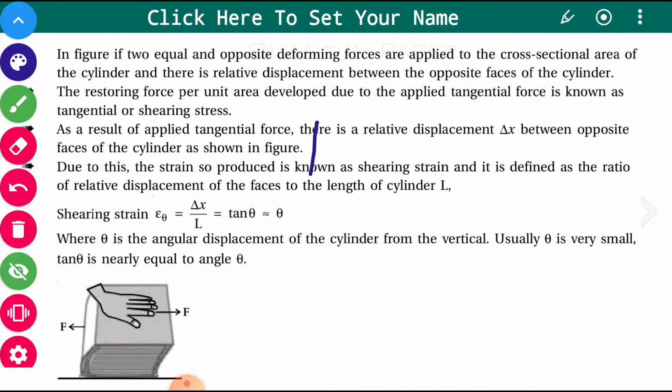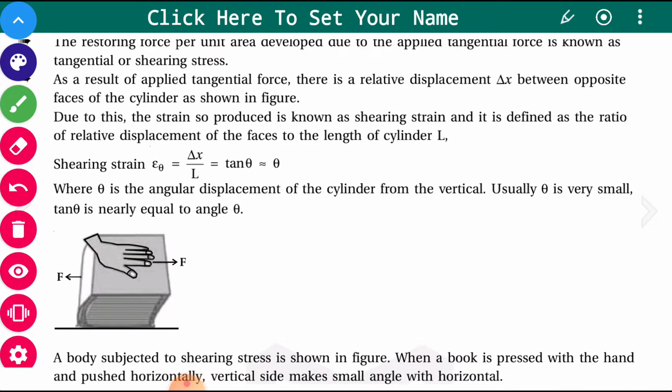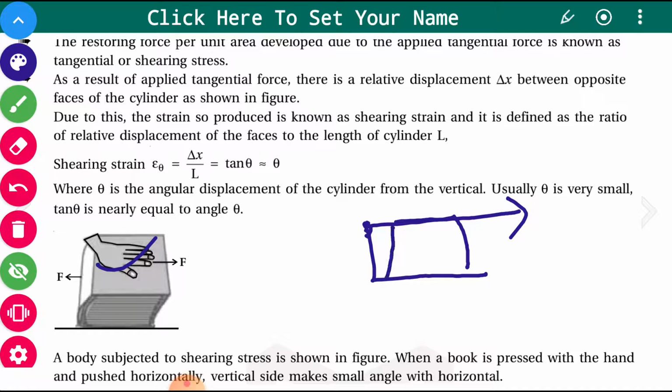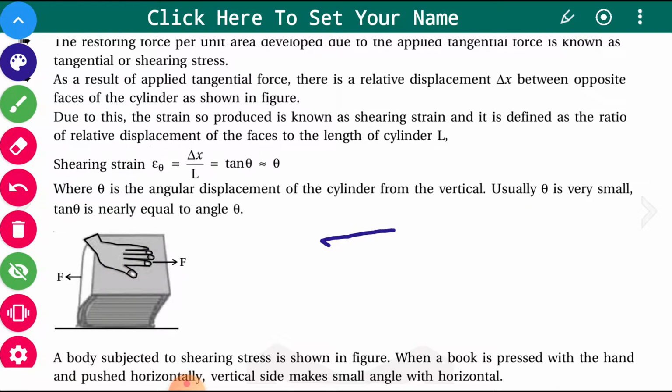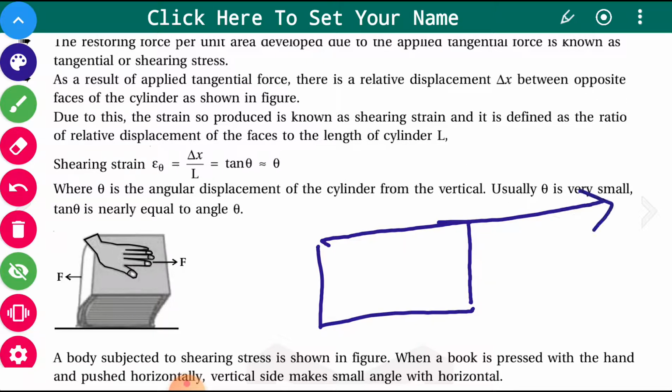So if you consider a book this way, and the force is applied here in this direction, then this corner will come somewhere here, and this corner will go slightly away.